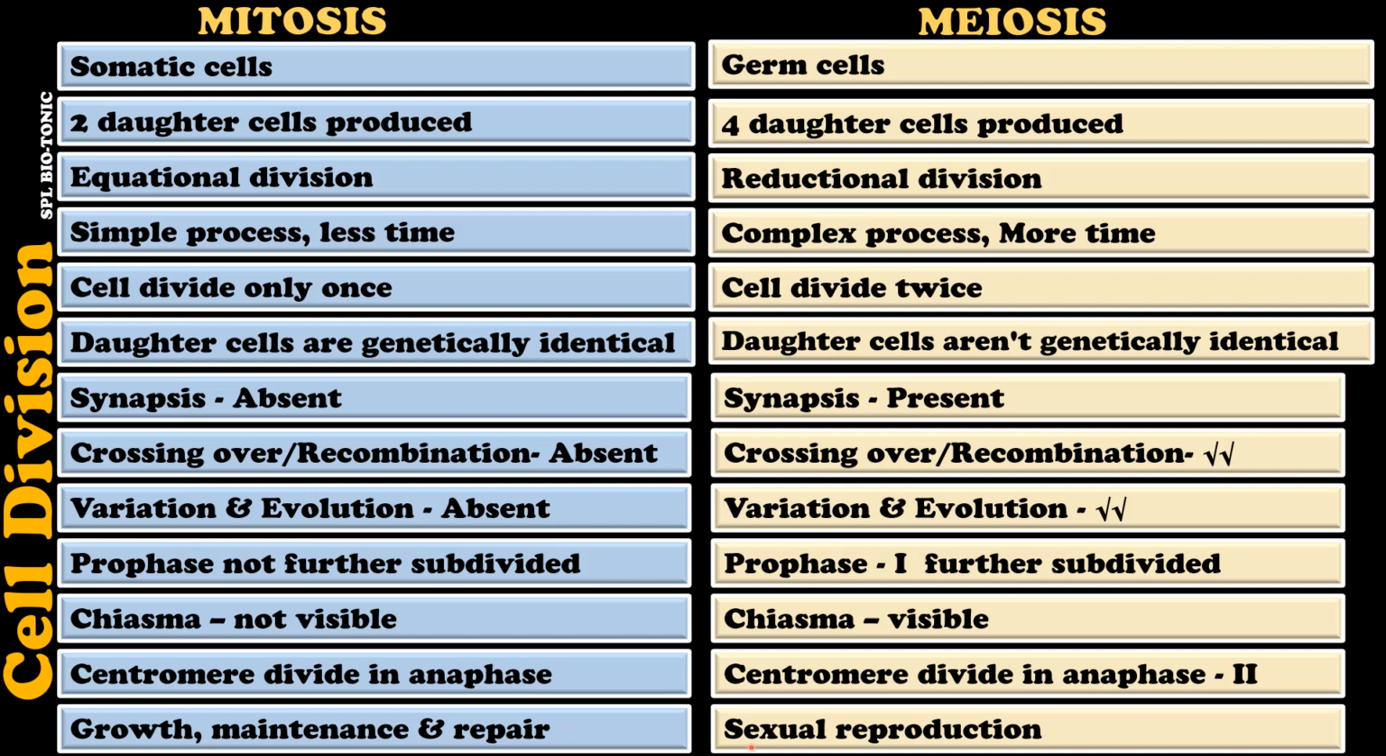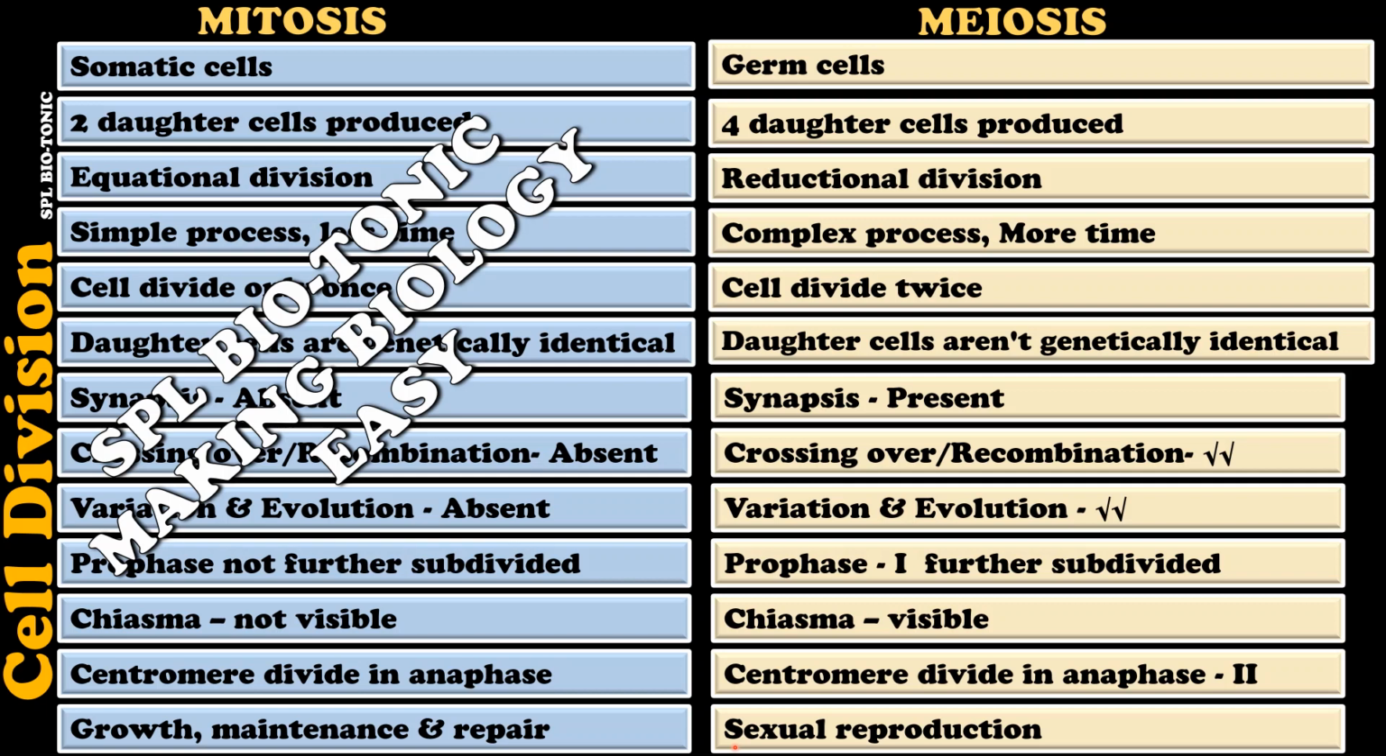Similarly, in case of plants, microsporogenesis, which forms pollen, and megasporogenesis, which forms the female gamete, these two processes are also meiosis. So students, I hope you are clear with the various differences between mitosis and meiosis.